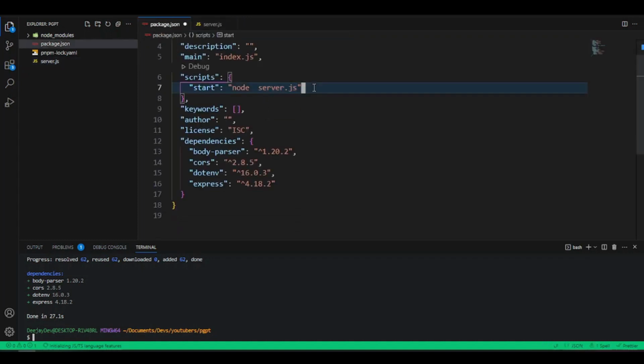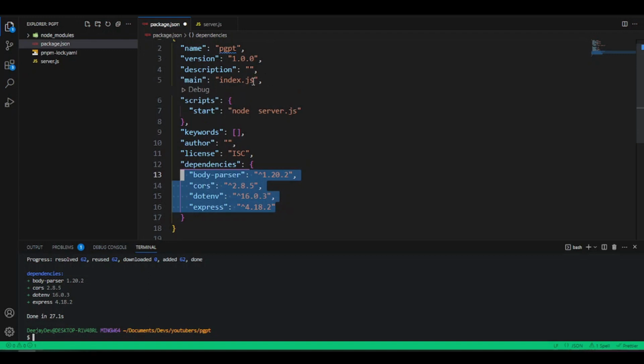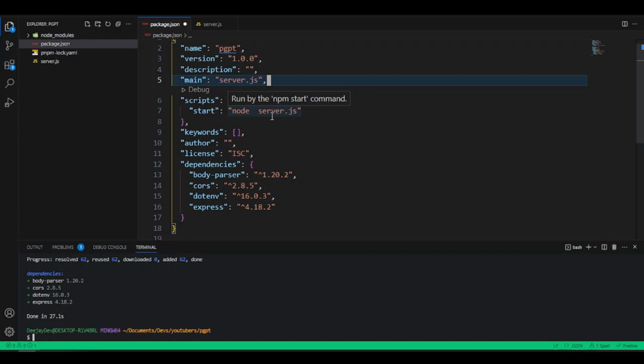So we will come back into our package.json. We're going to need to set up our server.js as the main. So we could just say we want server. As all these things are not installed yet, let's go back into the browser.